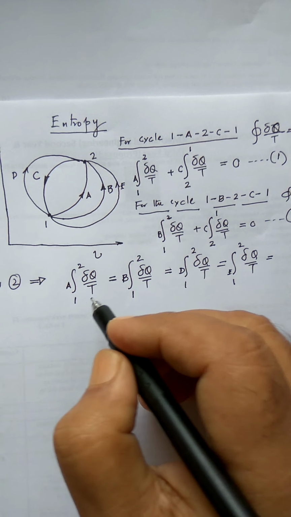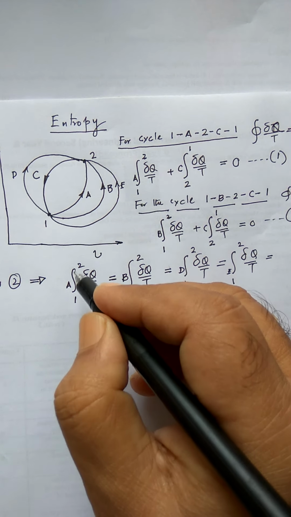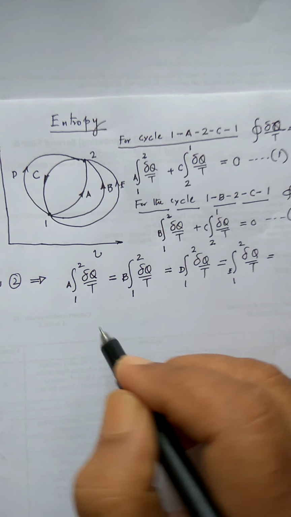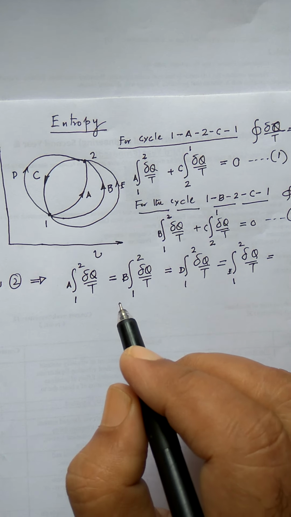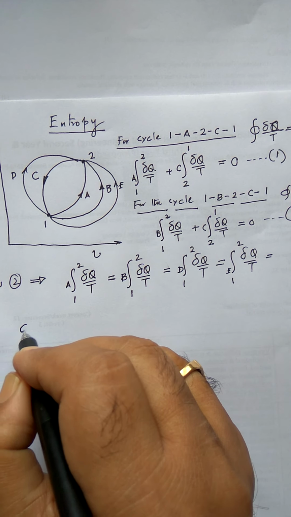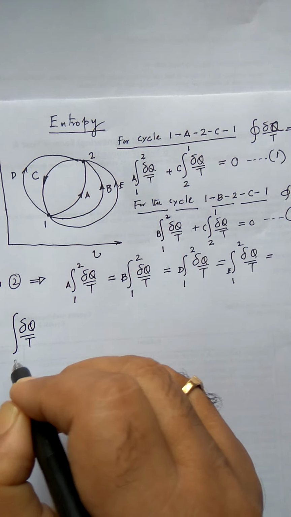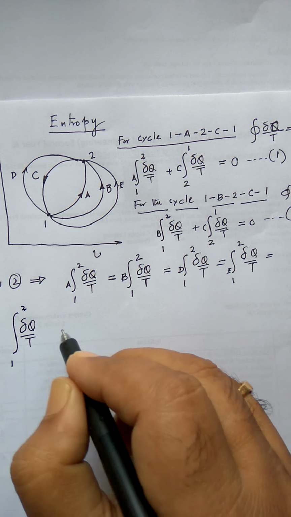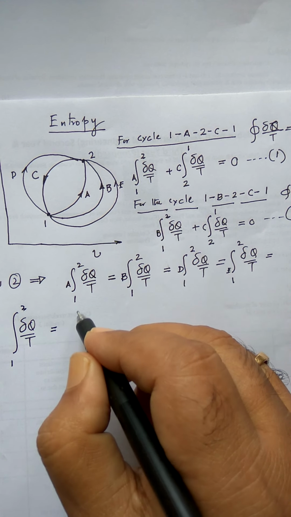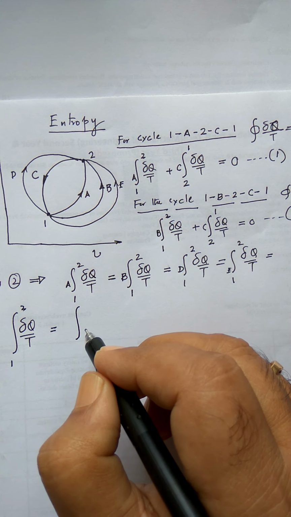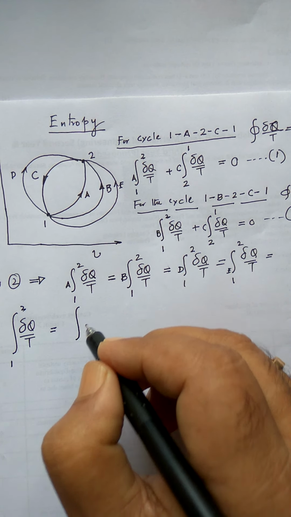That means del q by t from 1 to 2, provided del q is a reversible heat transfer, is independent of path. So that means del q by t from 1 to 2 is nothing but equal to the integration of a perfect differential.